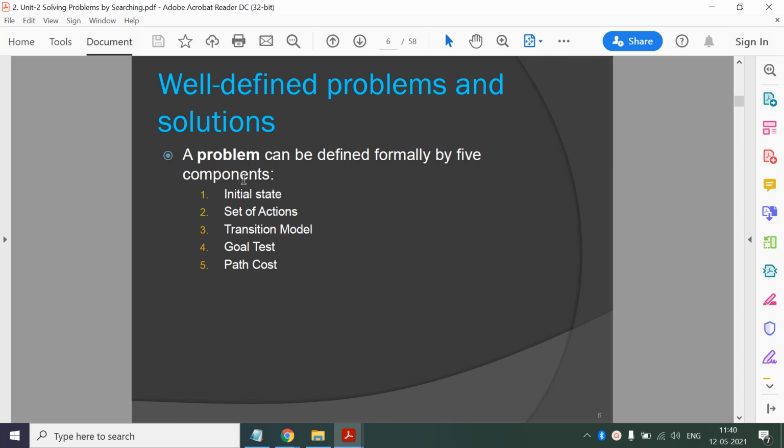For that we use 5 components. What is the initial state of the problem, the set of actions, then the transition model. If I perform any action, what will be the next state, that will be governed by this transition model. Then goal test. If I reach some state S, whether that is the goal or not, can be determined by this goal test. Then path cost. The cost of any action will be given by this path cost function.